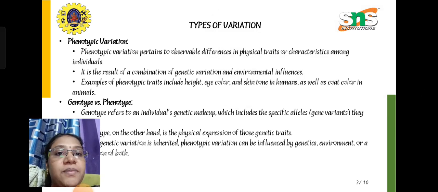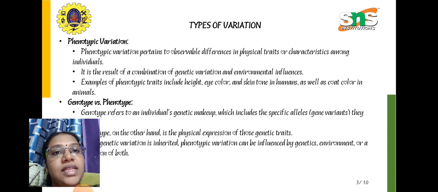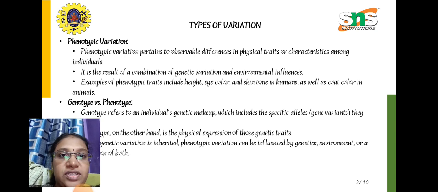Some examples of phenotypic traits include height, eye color, and skin tone in humans, as well as the coat color in animals, and these come under phenotypic variation.